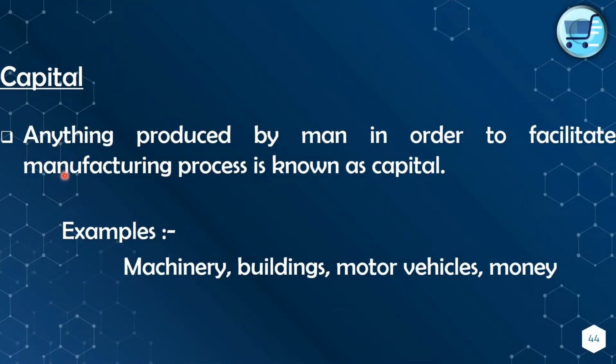So the capital, what do you mean by capital? Anything produced by man in order to facilitate the manufacturing process is known as capital. That means it could be a machine, it could be a lorry, or anything that is produced by man to fulfill the manufacturing process. As examples, machinery, buildings, motor vehicles, money can be taken. So those are the capital, right?